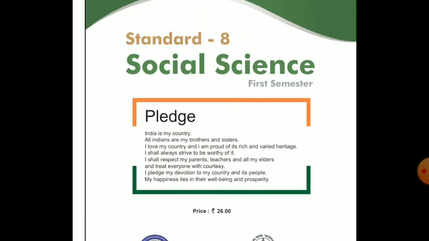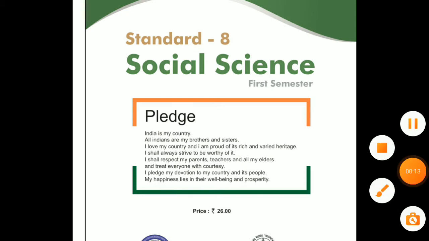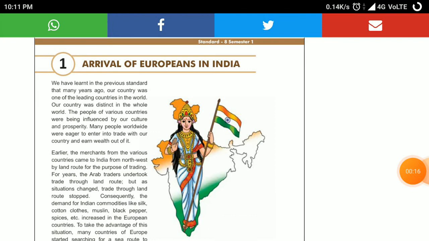And students, we know we are on our chapter number 1, lesson number 1, which is arrival of Europeans in India. And in the last period, we cleared some concepts of this lesson. So students,